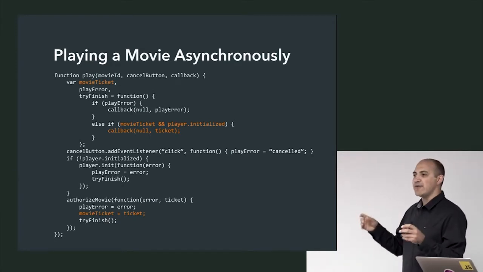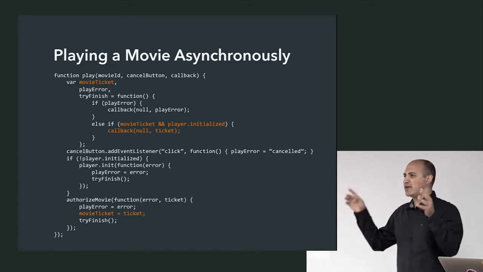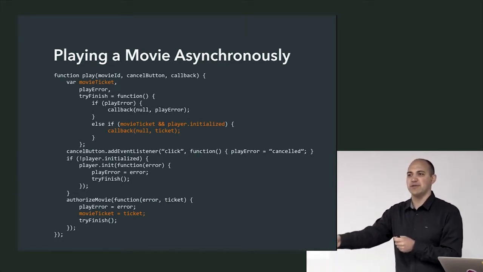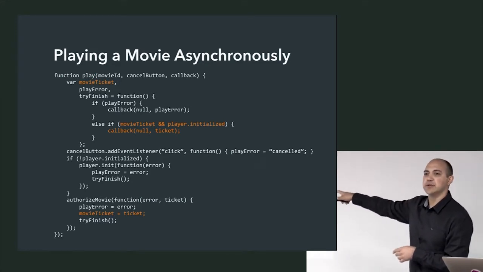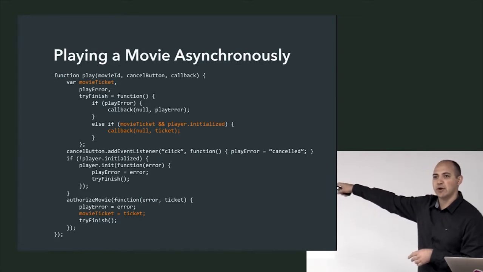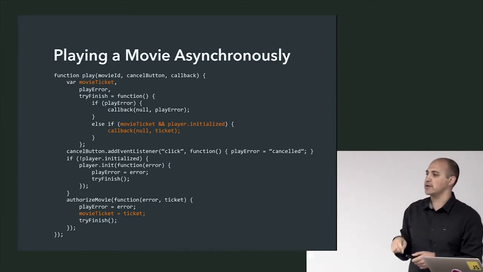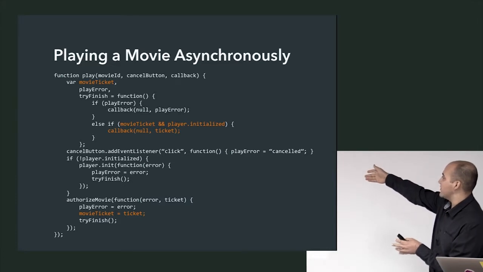In order to figure out every single time one of these operations finishes, we need to check if the other one's finished, and if they both finish, we want to do something, in this case play the movie. So what I've had to introduce here, I want you to notice, is variables to track whether the player is initialized. So player initialized, that's a Boolean variable hanging off the player. We have to check that whenever the movie ticket is successfully retrieved from the server.